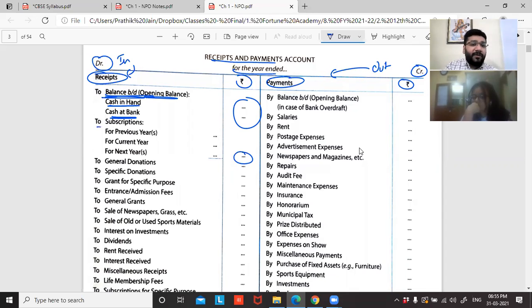And then followed by different kinds of receipts. I'll be discussing that one by one when we do the practical questions. I'll not explain everything here. I'll discuss when we do the practical questions. And this is the payment side.